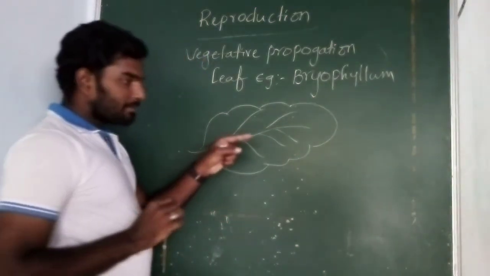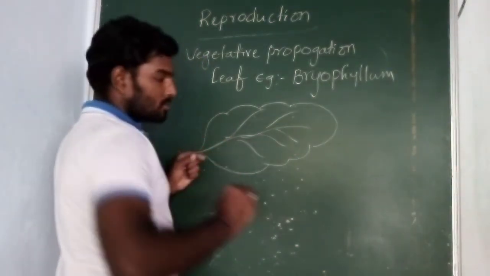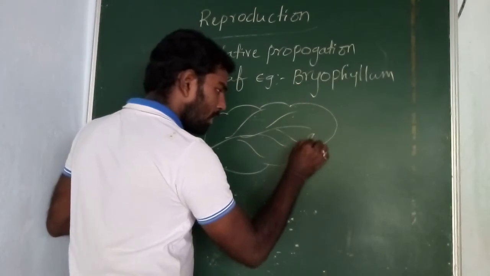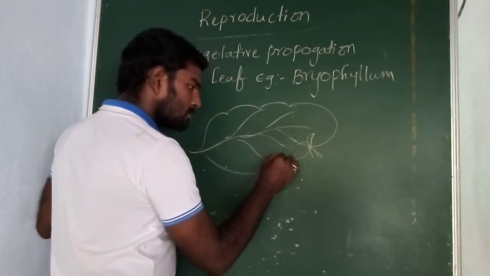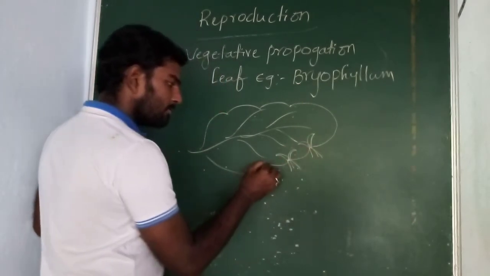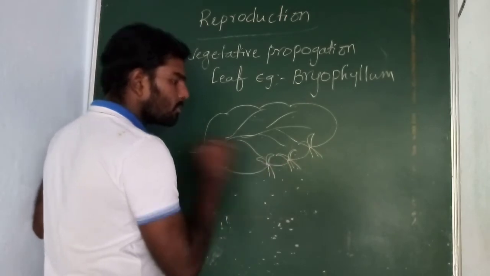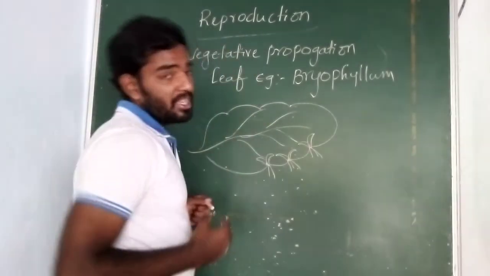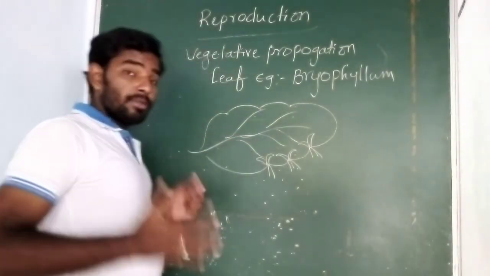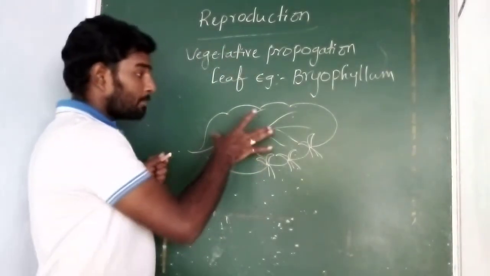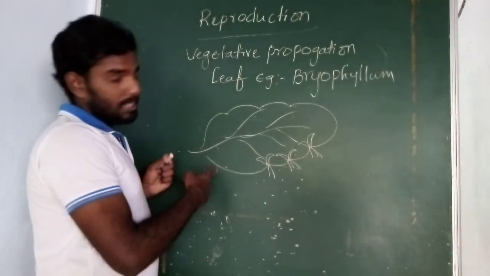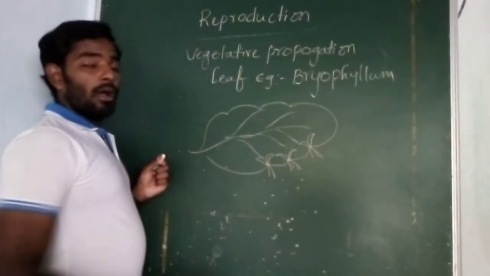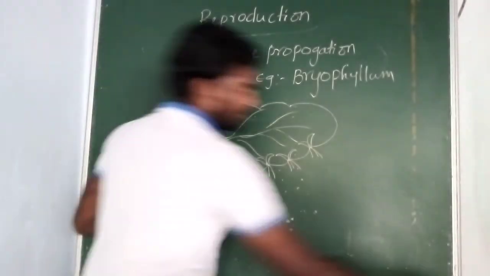At the margin, they are having some nodes, and they will develop small leaf buds. If you keep this leaf in the soil, a new plant will germinate. So here we are not using any seed, we are using only a part of the plant, that is a leaf. Leaf modification examples are bryophyllum and begonia also.